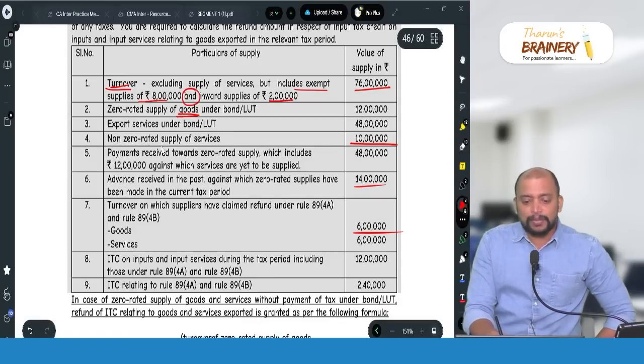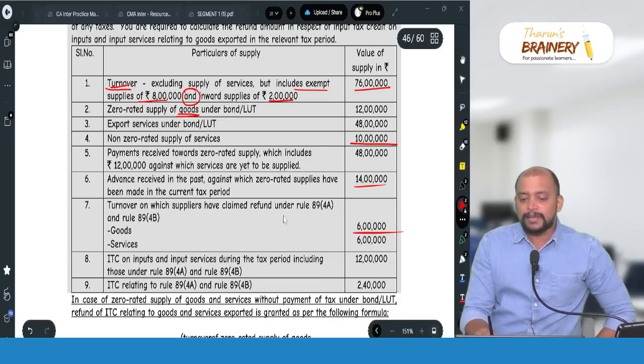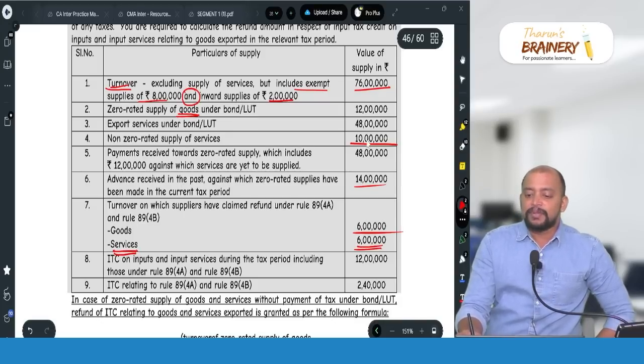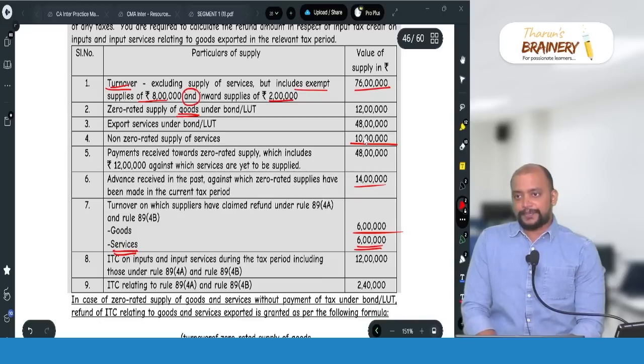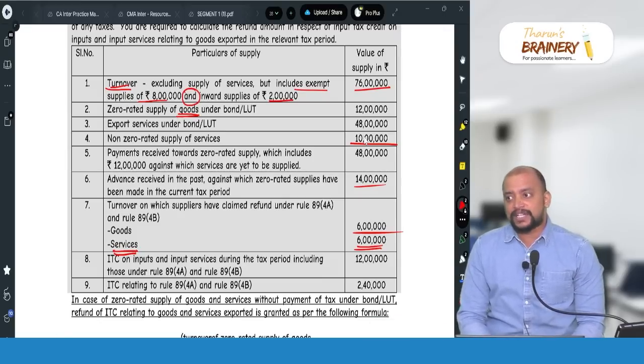Non-zero rated supply of services is 10 lakhs, correct? And turnover on which suppliers have claimed 89, 4A, 4B services, 6 lakhs, will be part of non-zero rated. And why should we take out that particular thing?